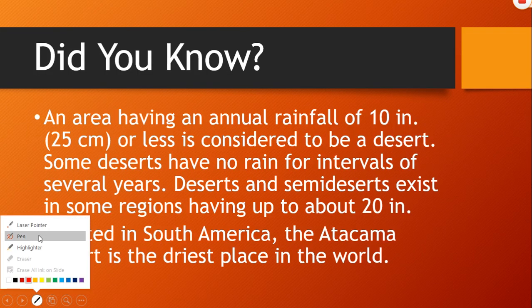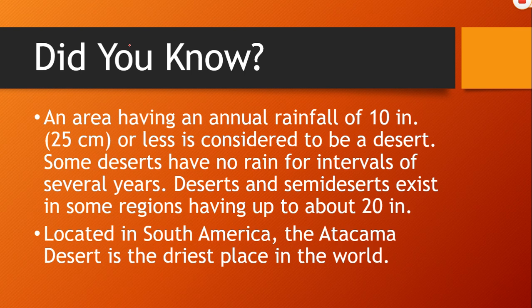First of all, let's find out what you know about the desert. Did you know an area having an annual rainfall of 10 inches, almost 25 centimeter or less is considered to be a desert? Okay?